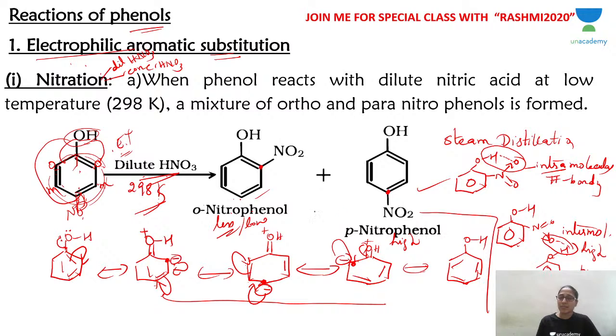So by steam distillation, you can separate these two compounds, orthonitrophenol and paranitrophenol, because of the difference in their boiling point, because of the nature of hydrogen bonding. Orthonitrophenol forms intramolecular hydrogen bonding, whereas paranitrophenol forms intermolecular hydrogen bonding. So that is with the dilute nitric acid, you get two products.